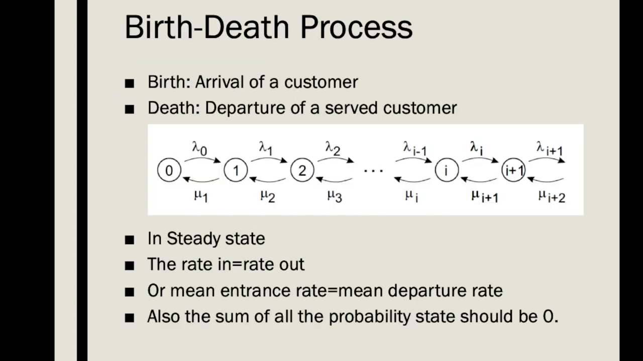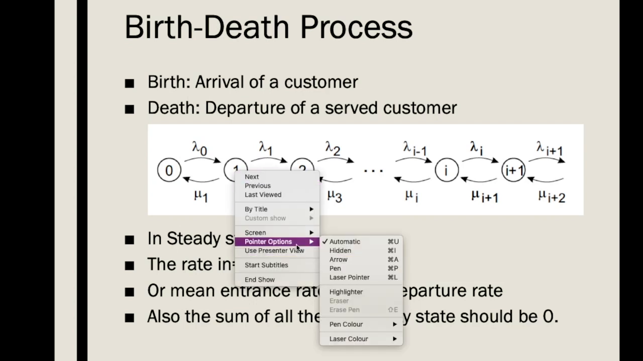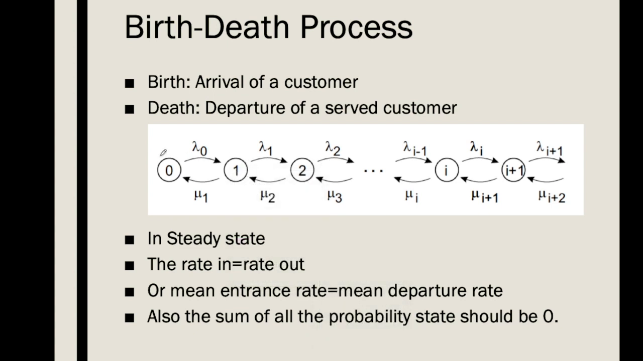Now to derive the equations, we will start with a birth-death process. So we'll assume that arrival of a customer is a birth to the system and departure of a served customer is a death in that particular system. Here we have represented it with a state diagram. State 0 represents that there are no customers in the system, then 1 customer in the system, 2 customers in the system, and so on.